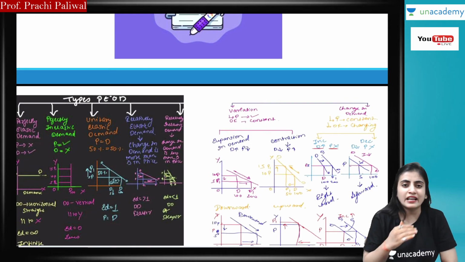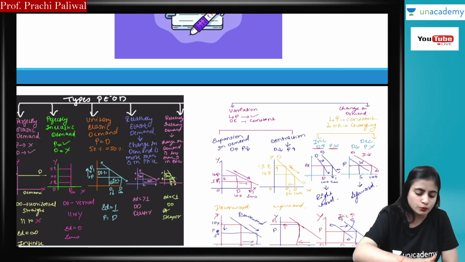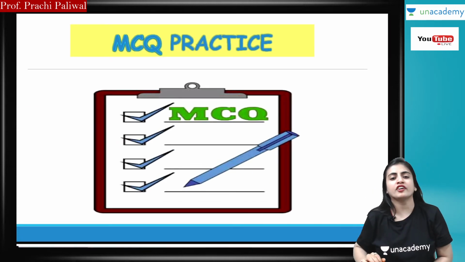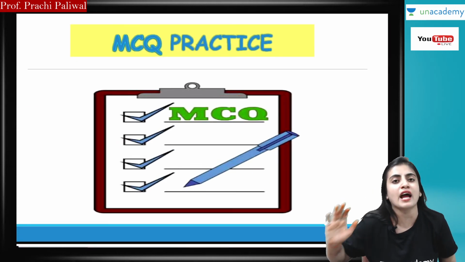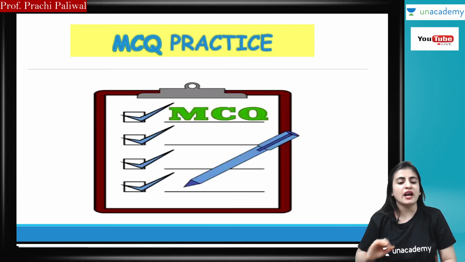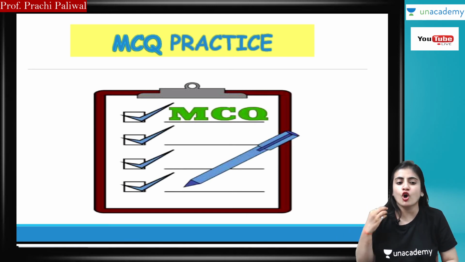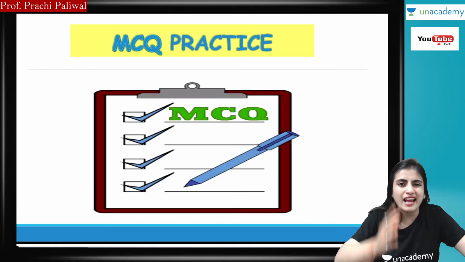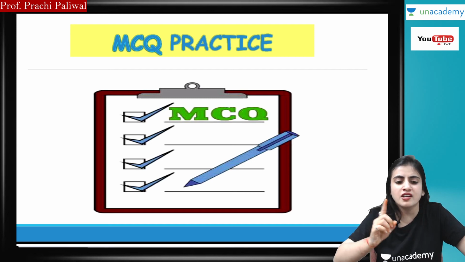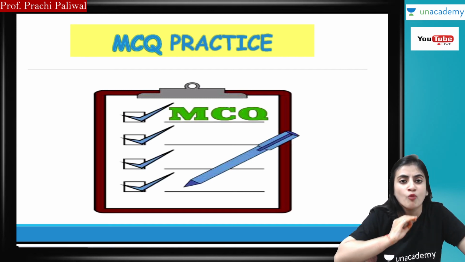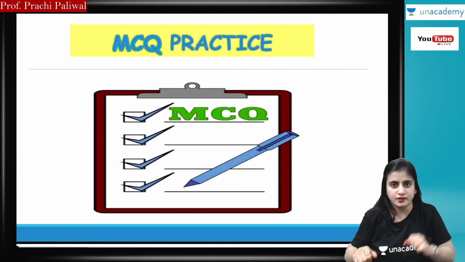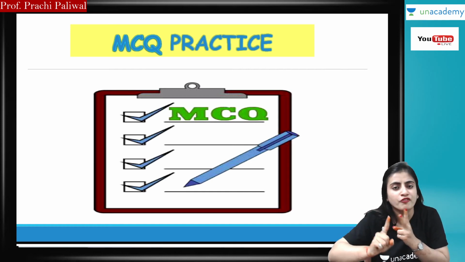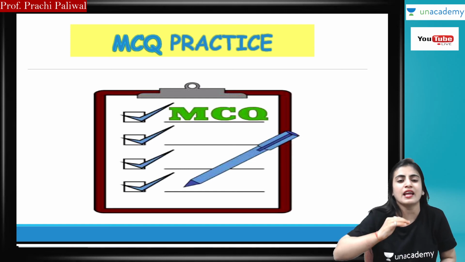If you have any doubt regarding this, please let me know. And the last and most important thing, guys, is MCQ practice. MCQ practice is the most important thing for the objective paper. According to me, if you want to crack CA Foundation in the first attempt, MCQ practice is the most important thing for objective papers. Do your regular studies first, then your first revision, and after that start MCQ practice.